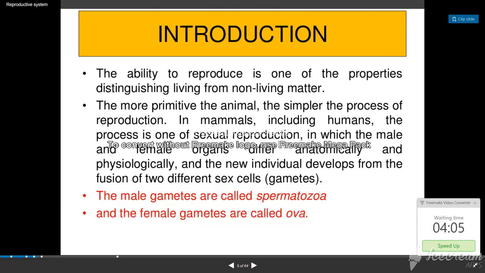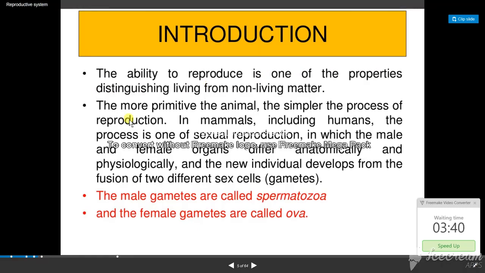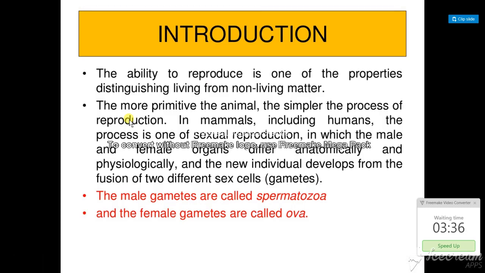So what is the introduction to the female reproductive system? The ability to reproduce is one of the properties that distinguish living from non-living matter. What is the main difference between living and non-living things? Living things can produce others, while non-living things cannot produce a baby. Every living thing has the capacity to reproduce itself.